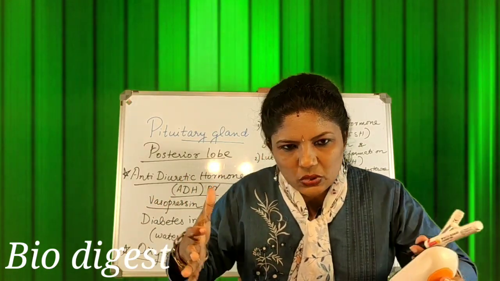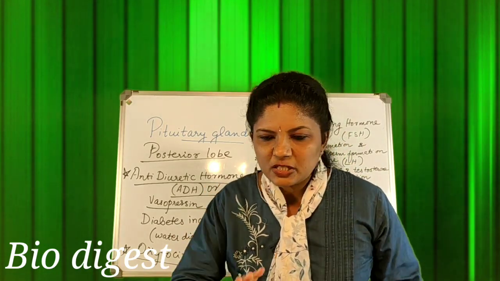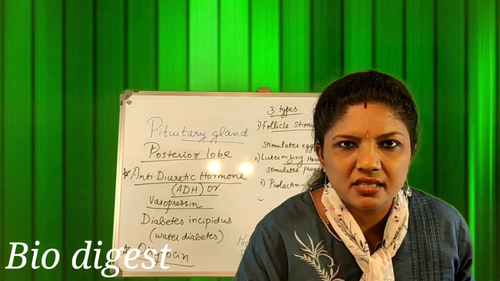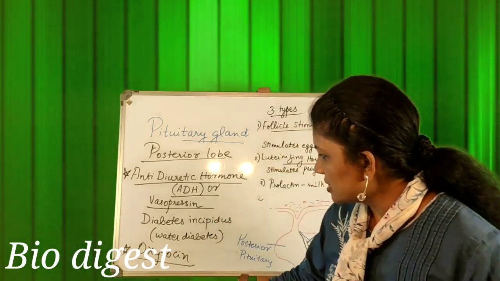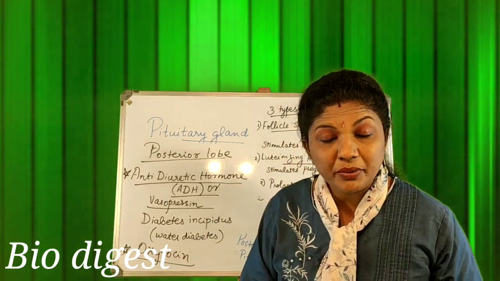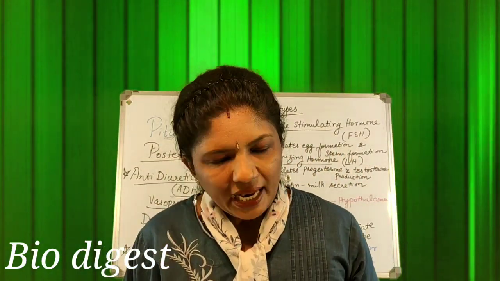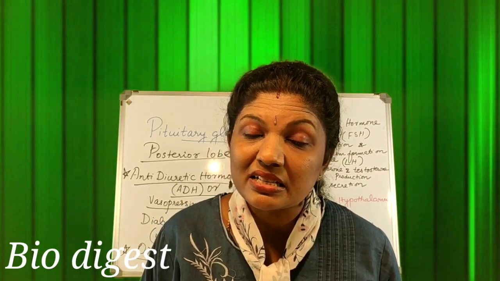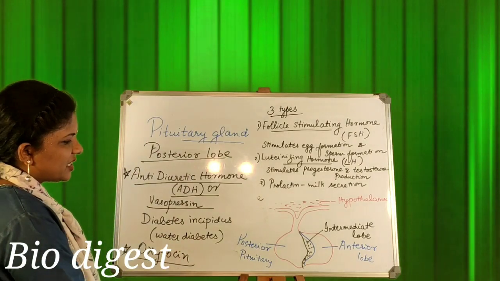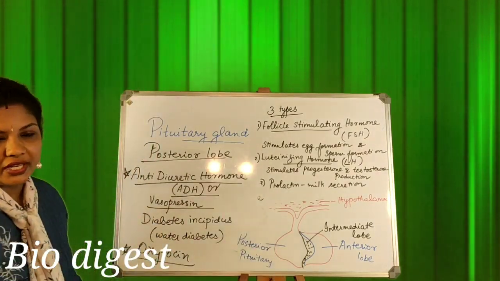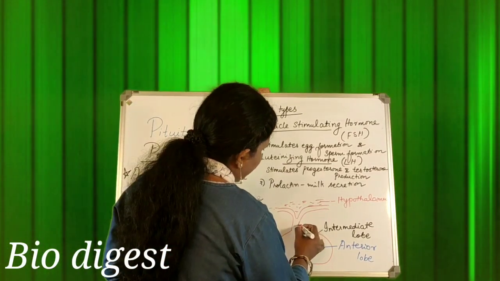When the contraction keeps increasing further and further, what happens? This helps in bringing the child out of the uterus. So that is the function of oxytocin. It brings about the contractions of the uterus during childbirth. At the same time, it is also helping in milk secretion. So that is about the hormones secreted by the posterior pituitary. I hope the pituitary gland is clear to everyone.